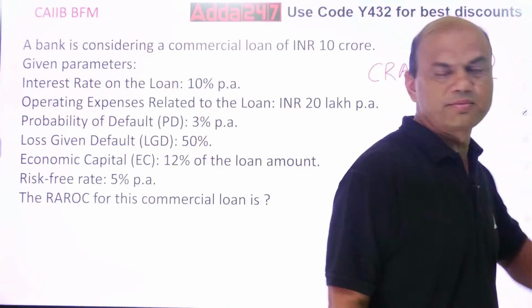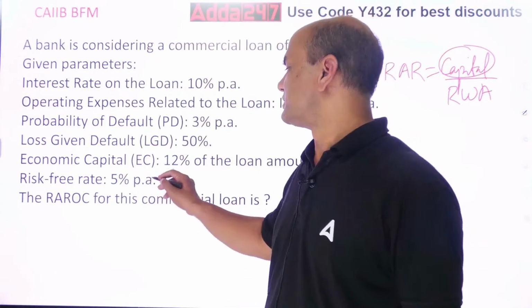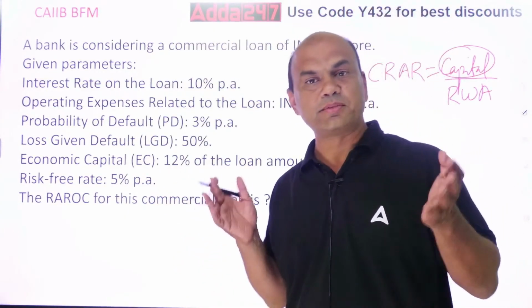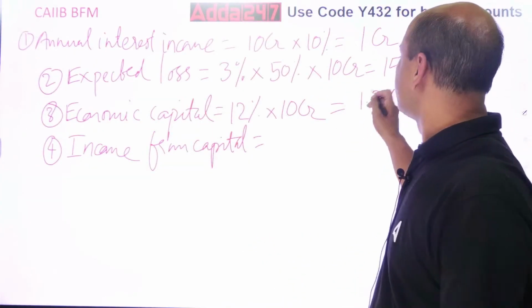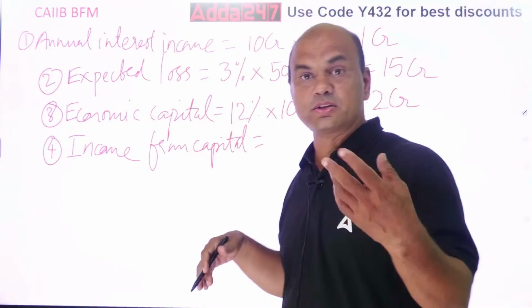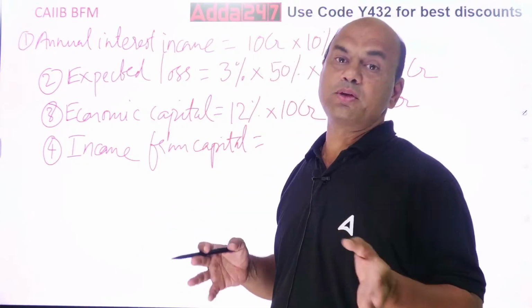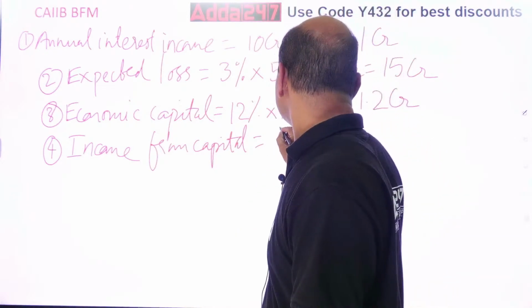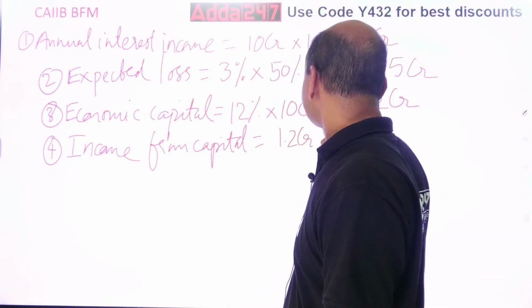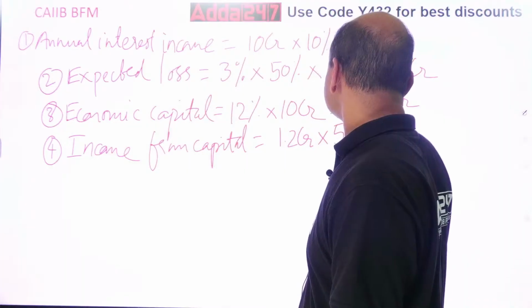FD rate was given, na? 5%. So if I keep this capital of 1.2 CR in an FD instead of giving it as a loan, what income will I be getting? That is 1.2 CR into 5%.